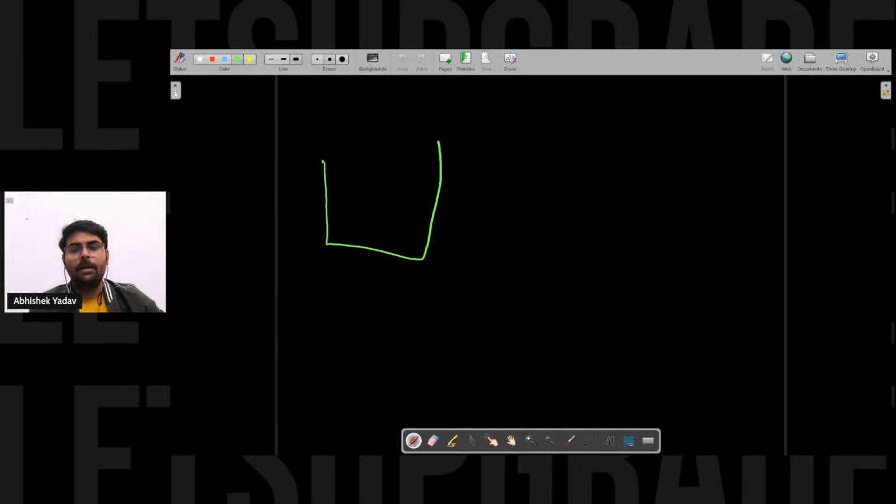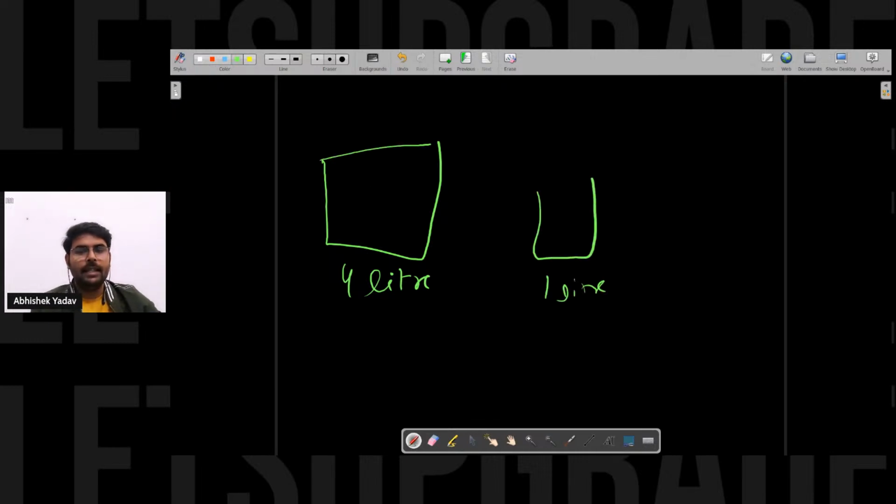Let's assume you have a bucket of 4 liters and a bucket of 1 liter. Inside this 4 liter bucket, let's assume 3 liters of water is stored, and now I want to store this 3 liters of water in a 1 liter container. So what will happen?